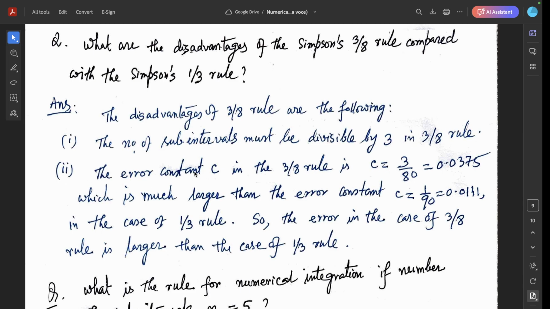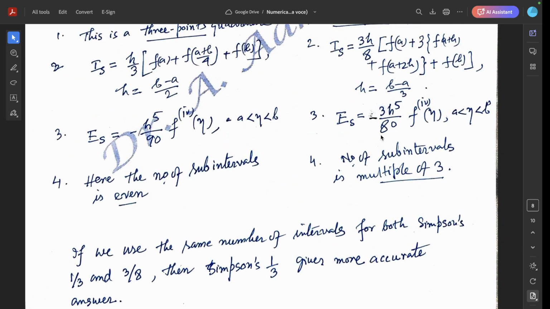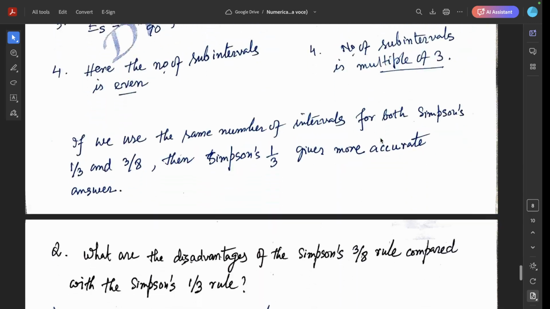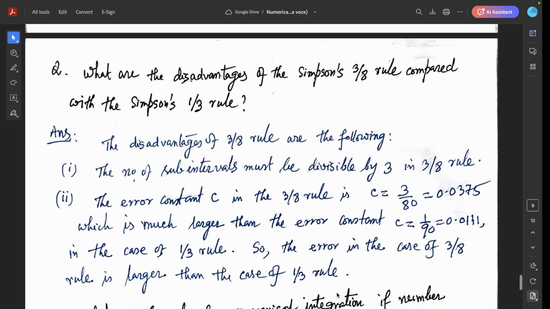The error constant c in the 3/8 rule is 3 by 80, which is equal to 0.0375, much larger than the error constant 1 by 90 for Simpson's 1/3 rule, which is equal to 0.0111. So the error in the 3/8 rule is larger than in the 1/3 rule.